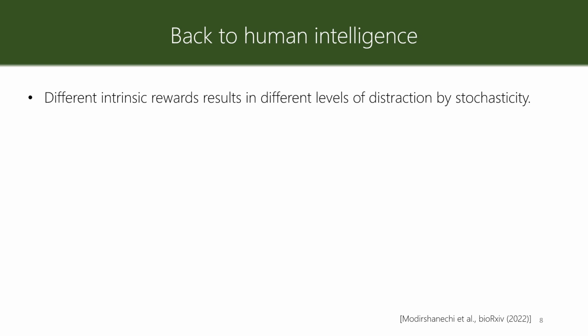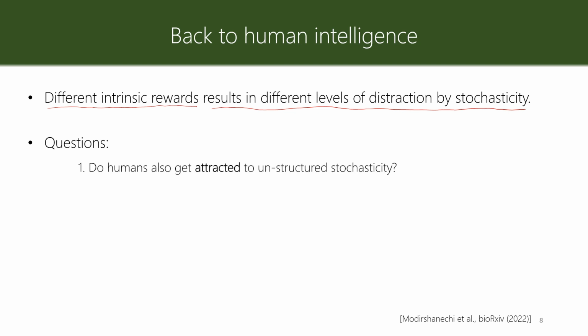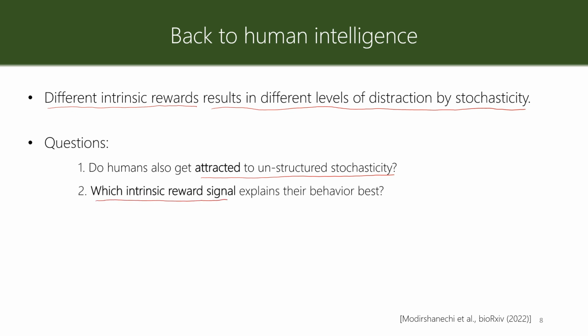So far, we observed that different intrinsic rewards result in different levels of distraction by stochasticity. An important question that one can ask is whether human participants also get attracted to unstructured stochasticity, and if they do, which intrinsic reward signal explains their behavior best.